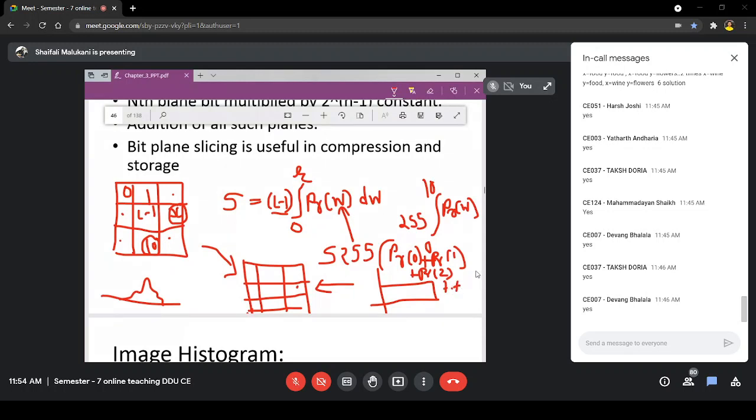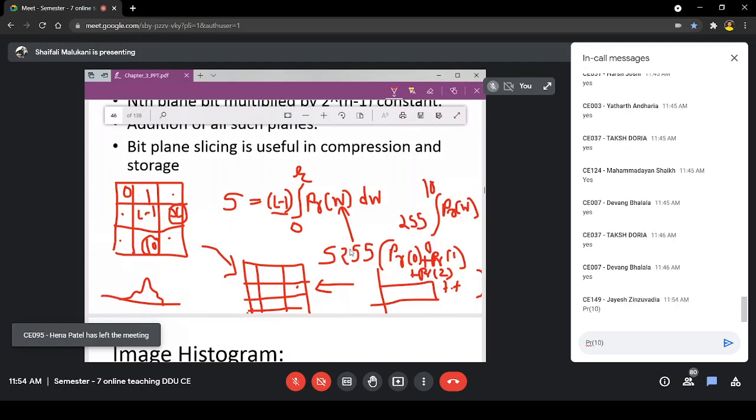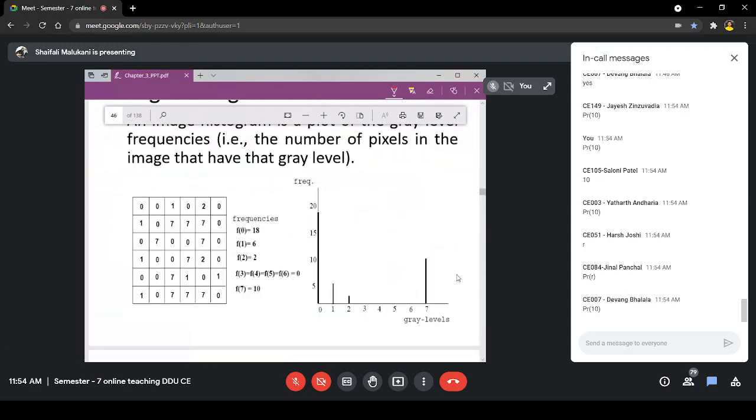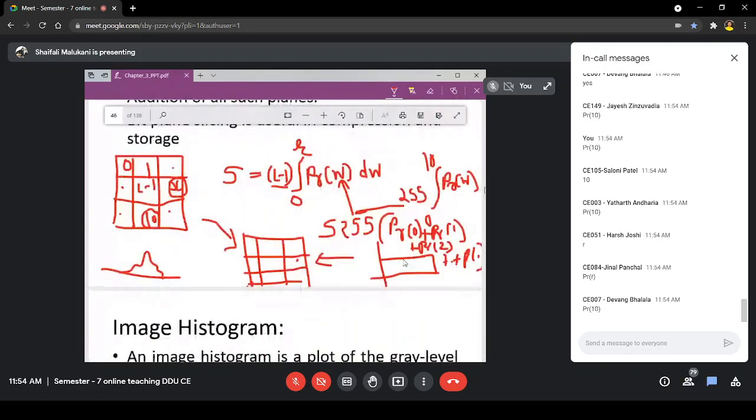Can anyone tell me the last term, so that I get the idea that you are clear with what we are discussing? What will be the last term if I am doing PR of 0, PR of 1, PR of 2? Yes, it is going to be PR of 10. True.